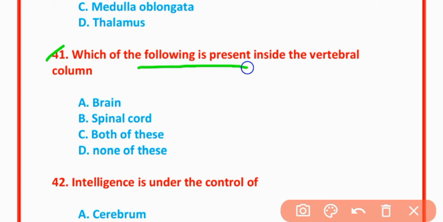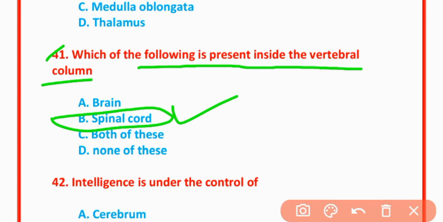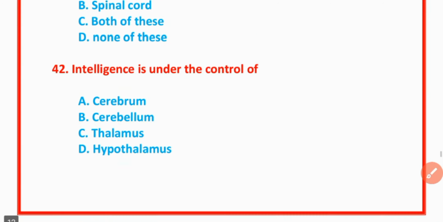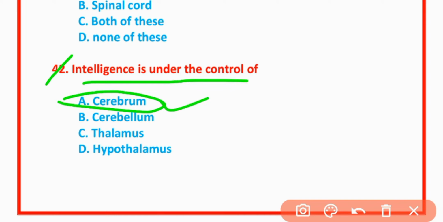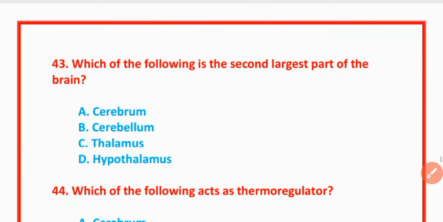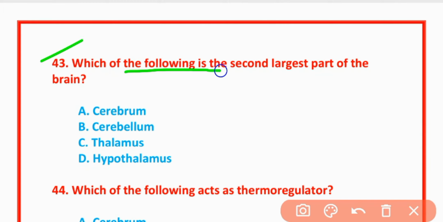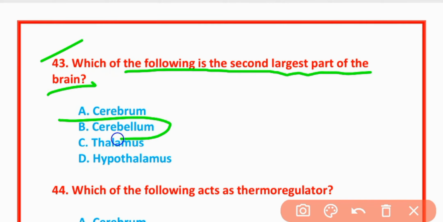41. Which of the following is present inside the vertebral column? Spinal cord. Option B is correct. MCQs number 42. Intelligence is under control of cerebrum. Option A is correct. 43. Which of the following is second largest part of brain? Cerebellum. Option B is correct.